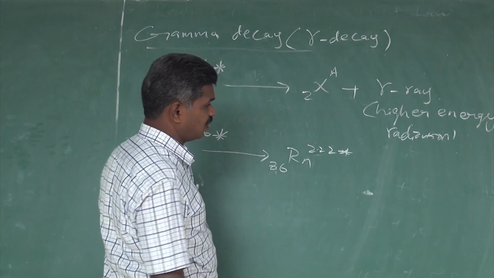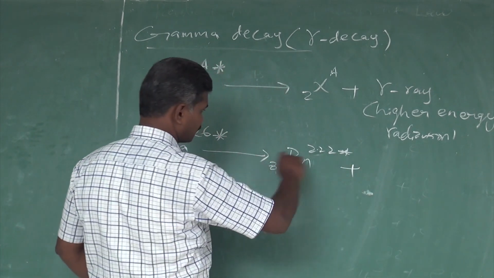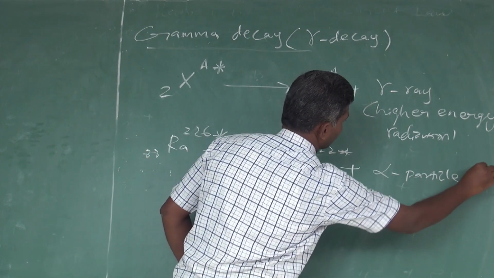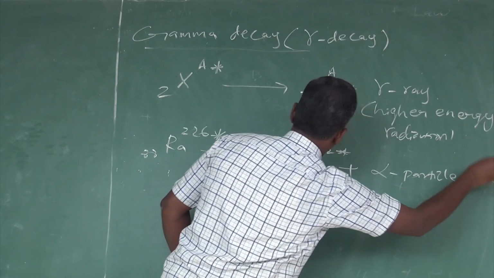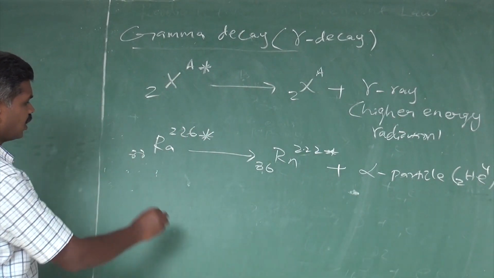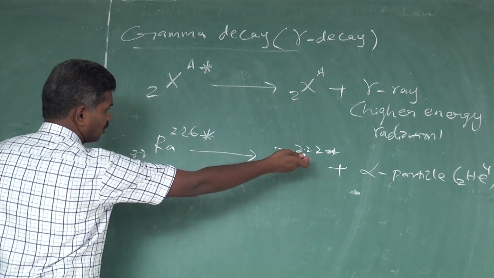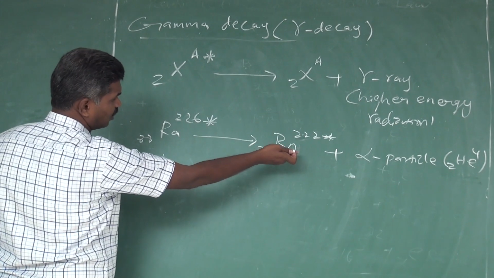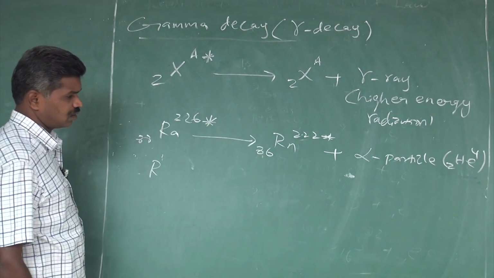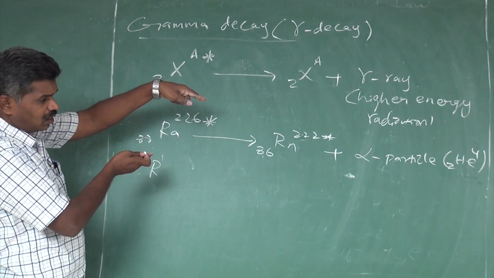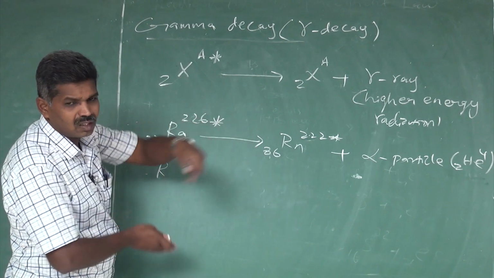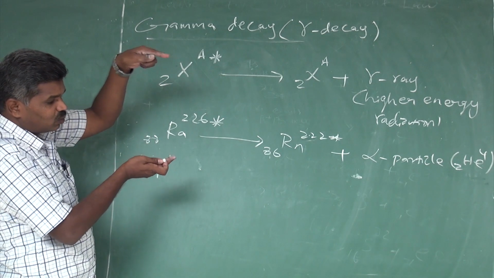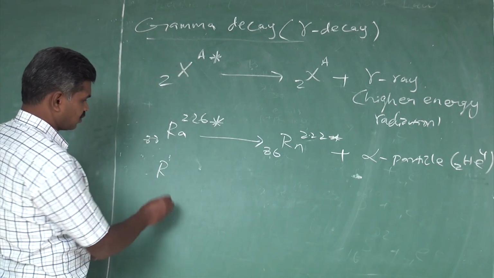But it is in a higher energy level. At the time of this process, it produces an alpha particle. An alpha particle is nothing but a helium nucleus. This radium becomes a radon. Radon is not in the ground state, it is in a higher energy level. That higher energy level radon moves to its stable state, that is the normal energy level. At the time of moving from the higher energy level to the normal energy level, energy is released.